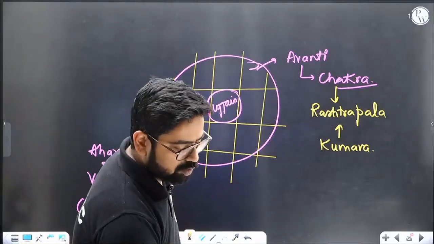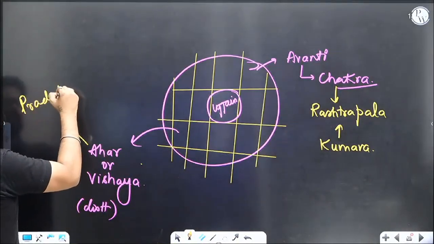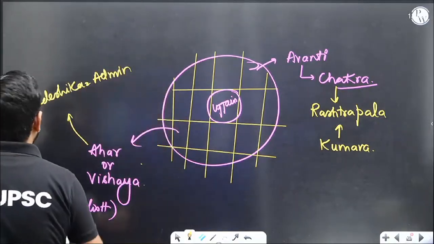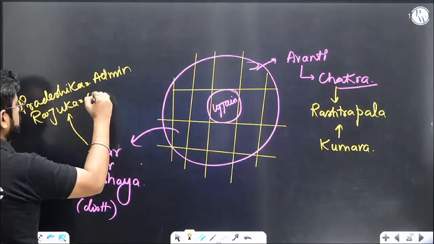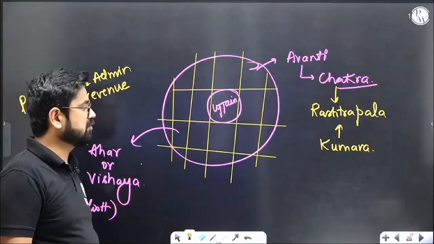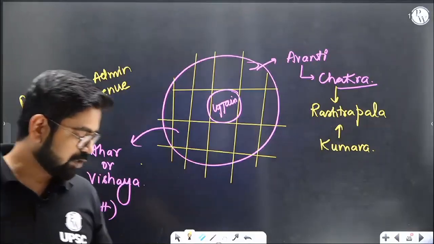Similarly, Ahar will also have some important officers. For example, one is the DM, Pradeshika. Pradeshika is like the DM. He will take care of the administration. And similarly, there is one more, Rajuka. Rajuka is mainly concerned with revenue. We'll have these officers in every district. Every district will have Pradeshika and Rajukas. Such a structure we'll be having at the state level, in a particular state.